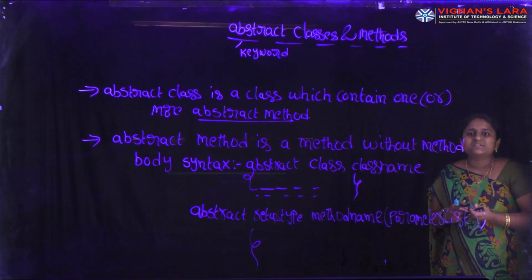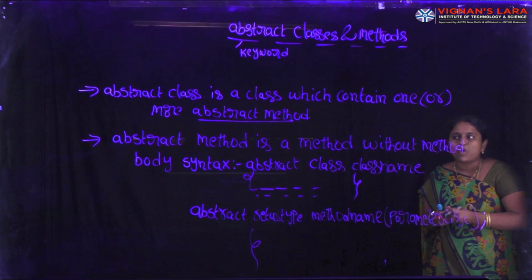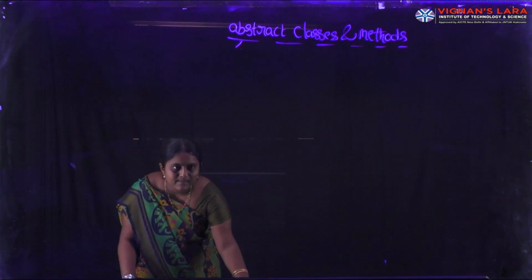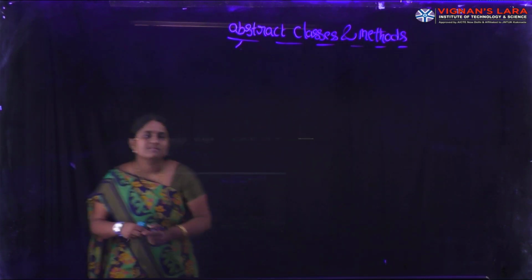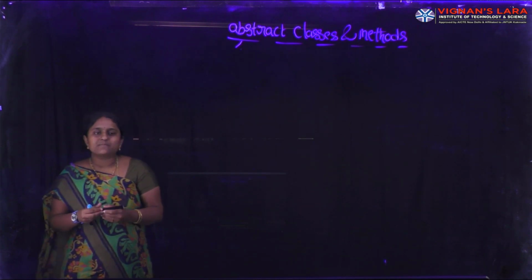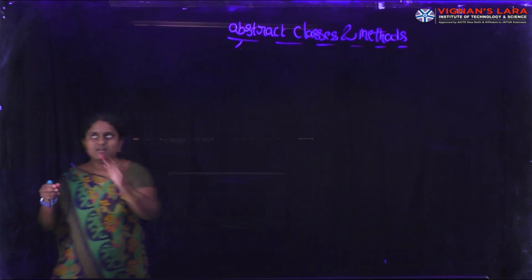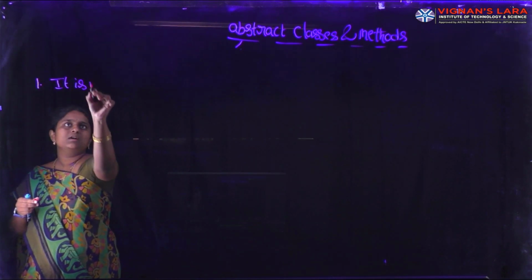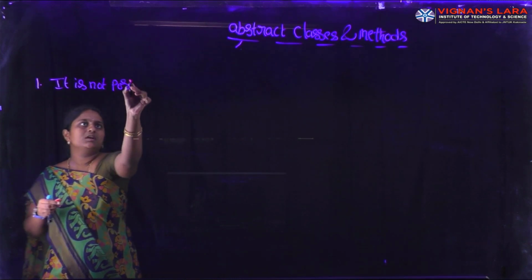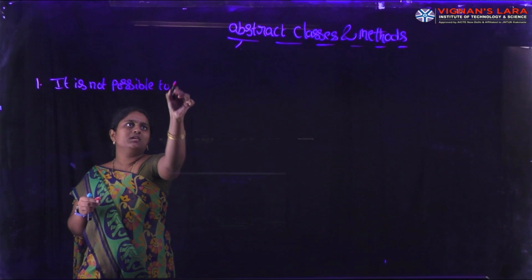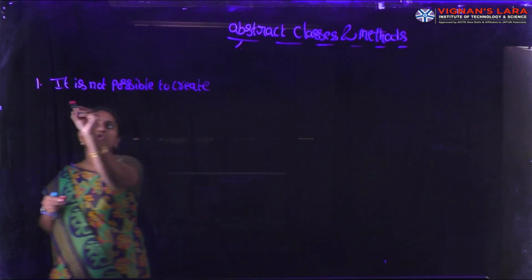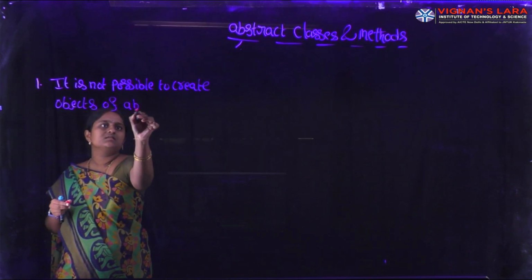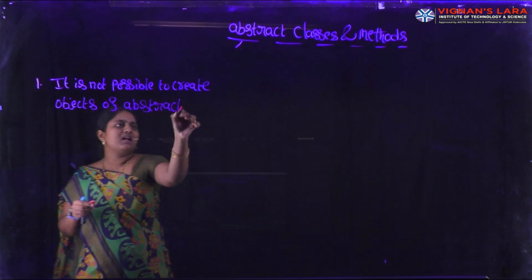While we are using abstract classes and methods, we must satisfy the following conditions. The first one is, it is not possible to create objects of abstract classes directly.